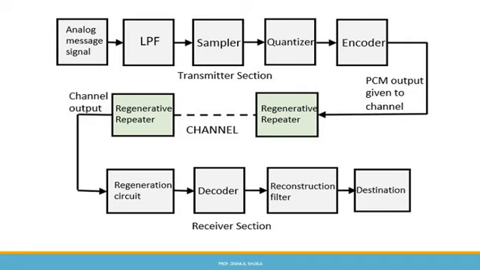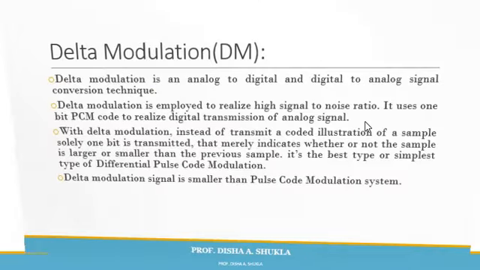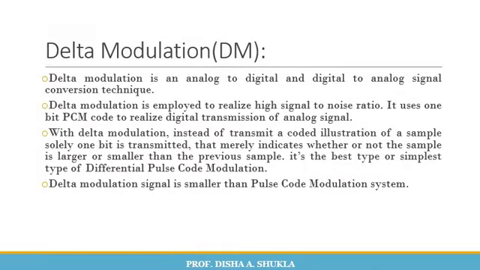The next method that we have is delta modulation. Now delta modulation is an analog to digital and digital to analog signal conversion technique. Delta modulation is employed to realize high signal to noise ratio. It uses a 1-bit PCM code to realize the digital transmission of the analog signal.